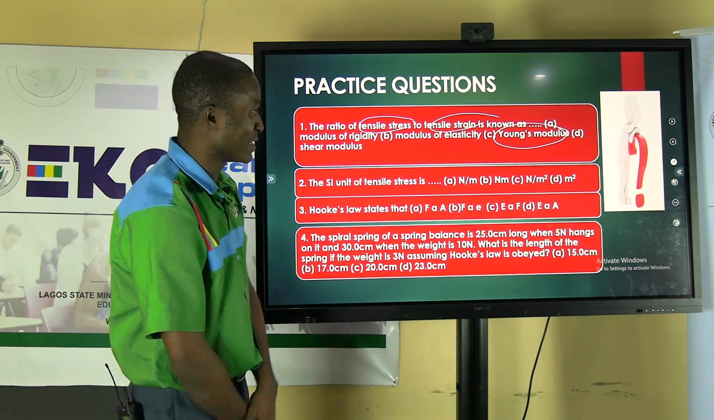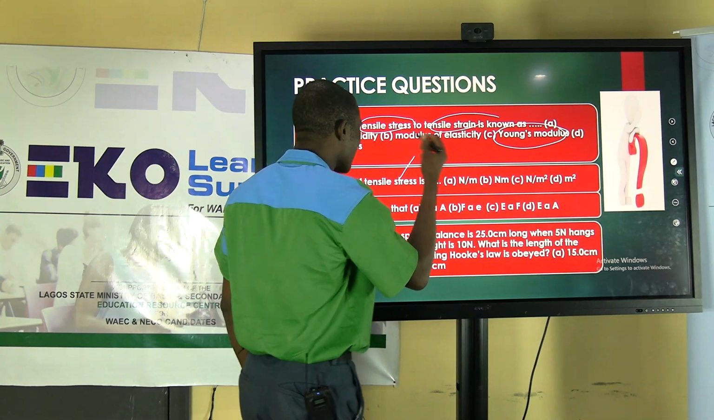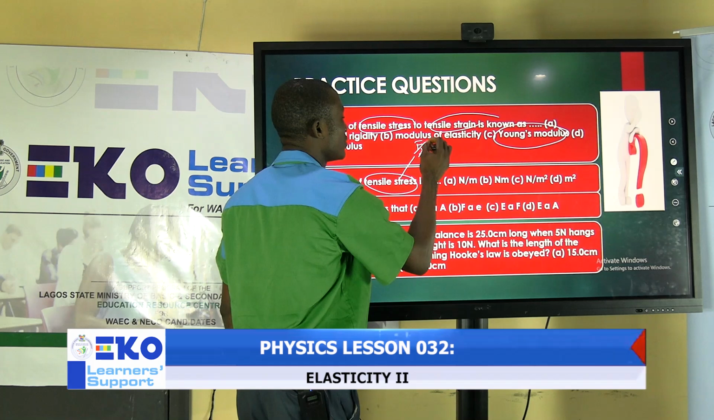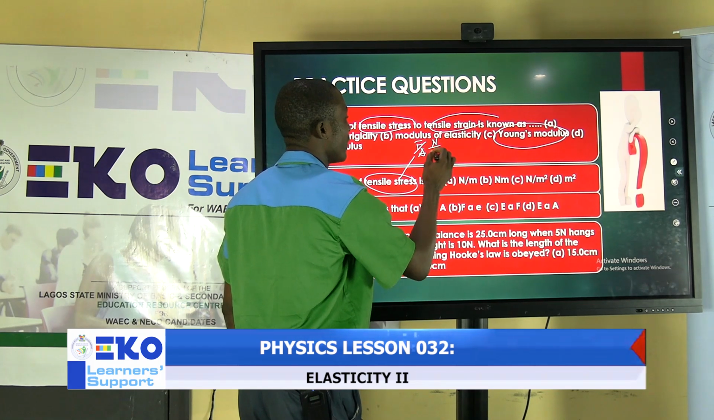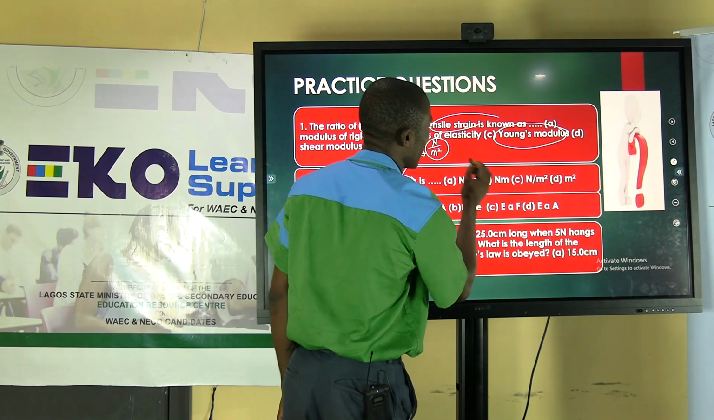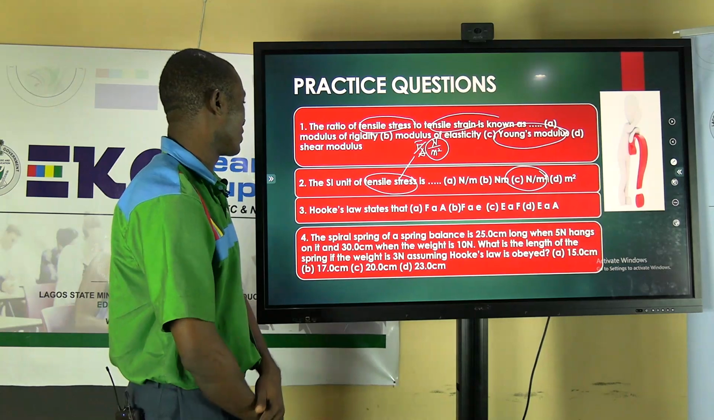What is the SI unit of tensile stress? Okay, let's check together. Tensile stress, what's the meaning of tensile stress? What's the definition? That's force over area. What's the unit of force? Newton. What's the unit of area? Meter square. So Newton per meter square. And that is option C. So the correct option is option C.